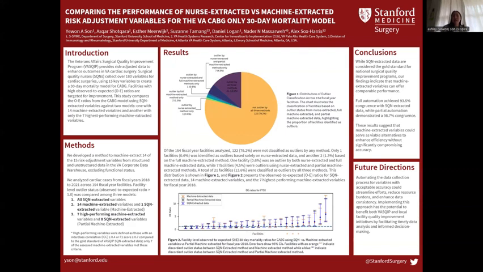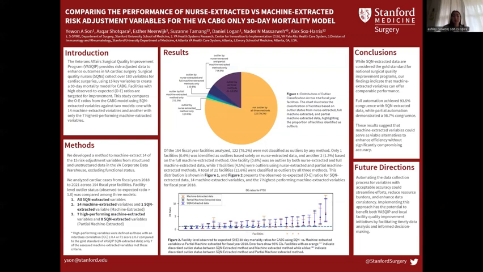Our study compares the OE ratios from the CABG model using SQN extracted variables against two models, one with 14 machine extracted variables and another with 7 highest performing machine extracted variables. We developed methods using techniques such as data manipulation and rule-based text extraction to machine extract 14 of the 15 risk adjustment variables from structured and unstructured data in the VA corporate data warehouse, excluding functional status, which we could not extract with adequate accuracy.